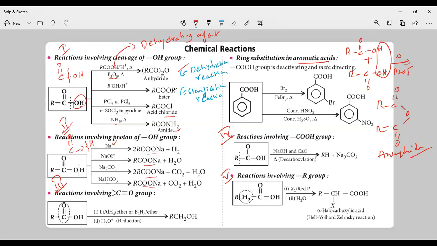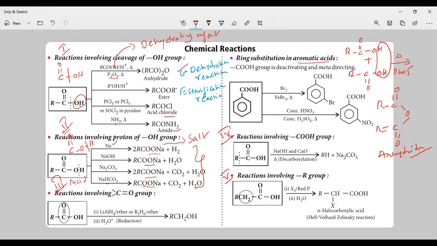And H2O. But all these four reactions are nothing but acid-base reactions. This is an acid, and this is having the basic character. Acid plus base, what are you going to get? Salt. In all these four reactions, you are going to get the salt. So this is the second type of reactions.